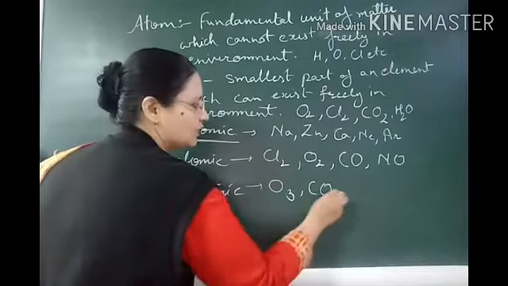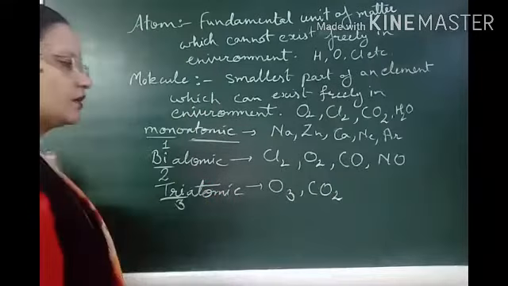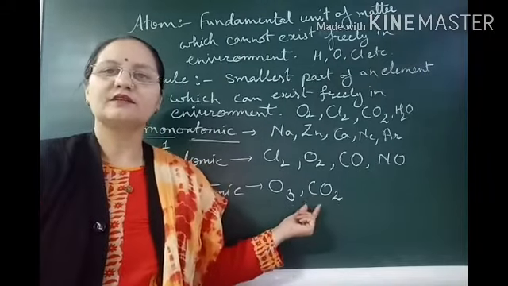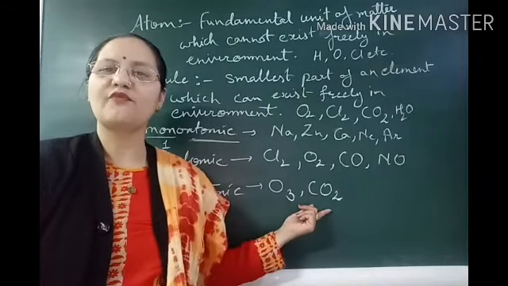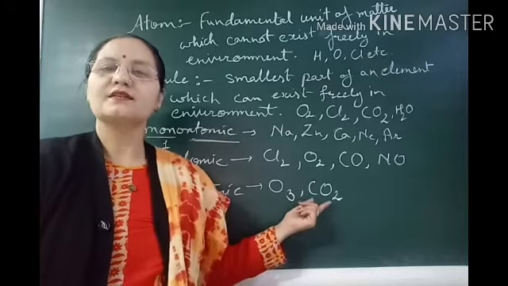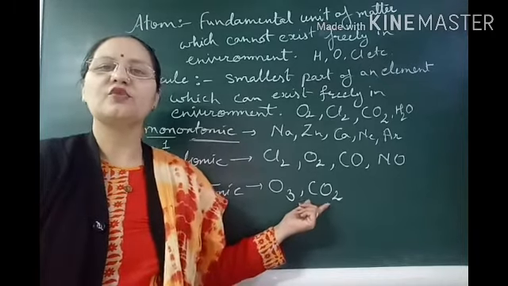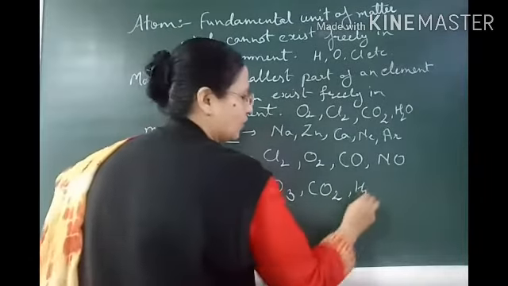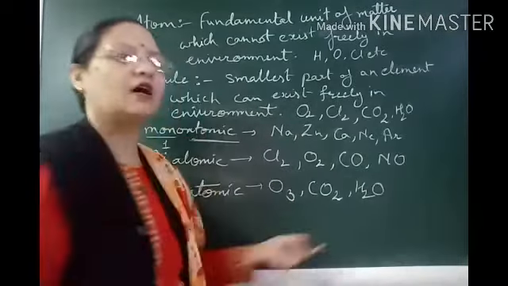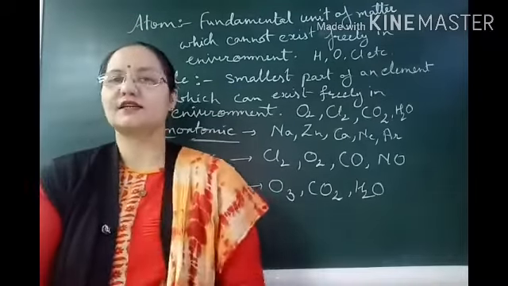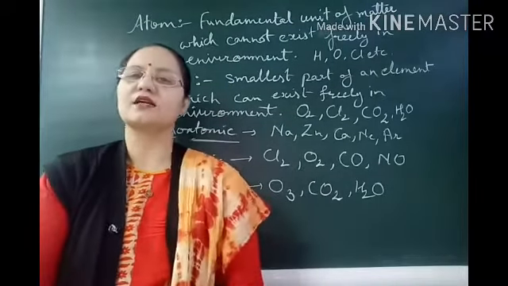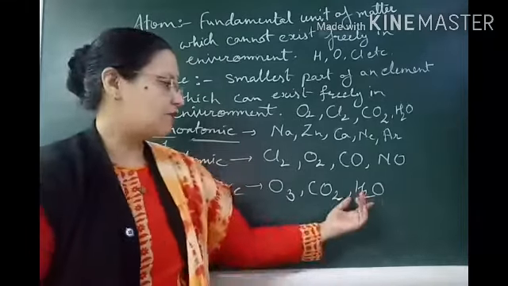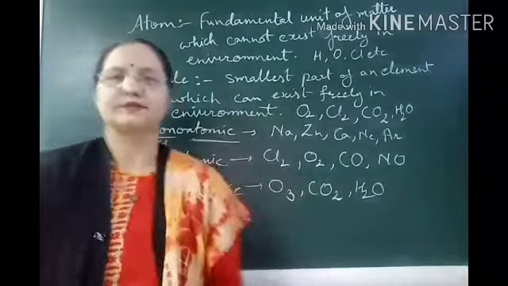Then CO2, carbon dioxide. Again it has 3 atoms, 1 of carbon and 2 of oxygen. It is a triatomic molecule of carbon dioxide gas. H2O, water. Again 2 hydrogen and 1 oxygen are there. 3 atoms, so it is a triatomic molecule. These are compounds and this is an element.